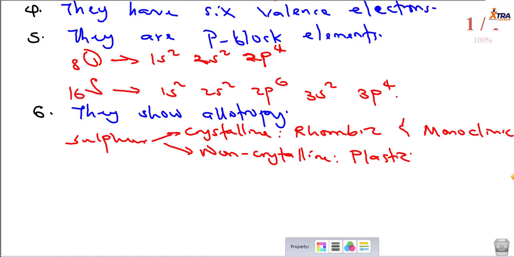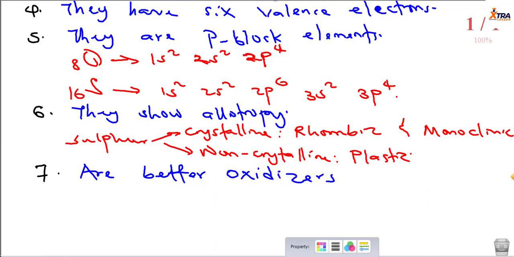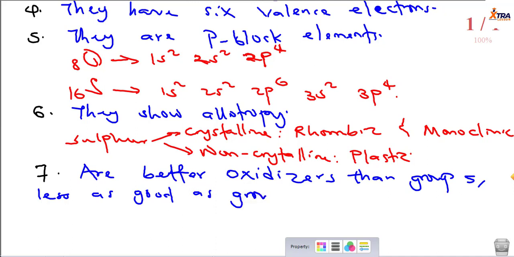And what else do we say about this group? What about their reducing abilities? What can we say about their reducing abilities or oxidizing ability, as the case may be? Now, group 6 elements are better oxidizers, or you say oxidizing agents, than group 5, right? Better oxidizers than group 5, but less as good as group 7.